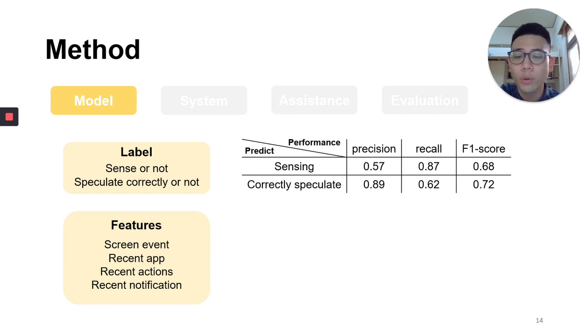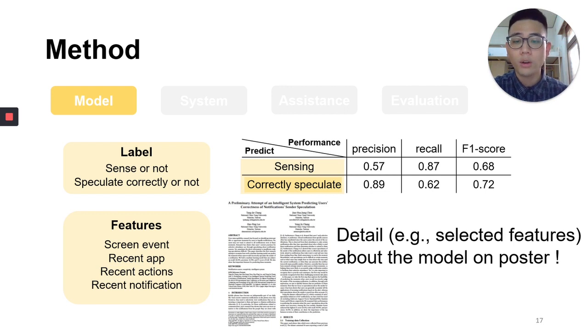First, we build models trying to predict when users will not sense or correctly speculate a notification. The features we use for training contain string event, recent app, recent actions, and recent notification, and the performance is listed on the right. In this work, we focus on speculation since our goal is to help them select their attendance. The reason we also predict sensing is that users must sense a notification before they can speculate on it. So in later sections, we will just focus on speculation. For more detail, please refer to our paper, and more detail about the model will be presented on a poster at Ubicomp this year.